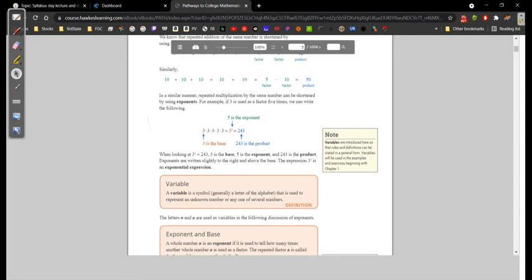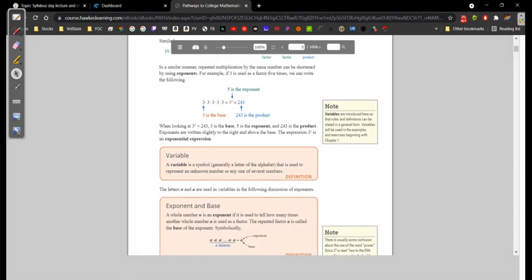In a similar manner, repeated multiplication by the same number can be shortened by using exponents. For example, if 3 is used as a factor 5 times, we can write the following. Kind of like how we did addition, we did 5 3's, and that's 5 times 3. Well, with exponents, if we said 3 times 3 times 3 times 3 times 3, there are 5 3's. We're multiplying 5 3's, so we can say 3 raised to the 5th power. Okay, and that's exponents.